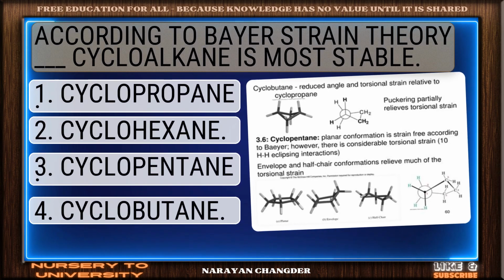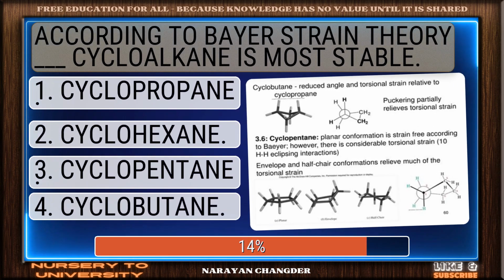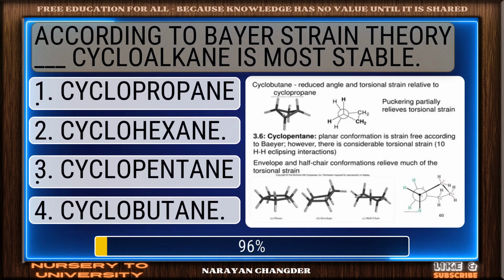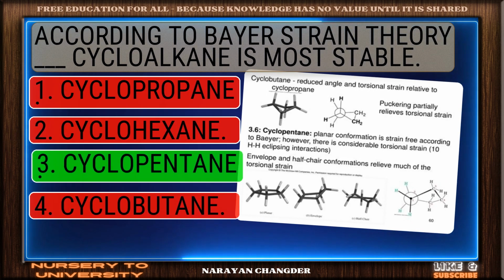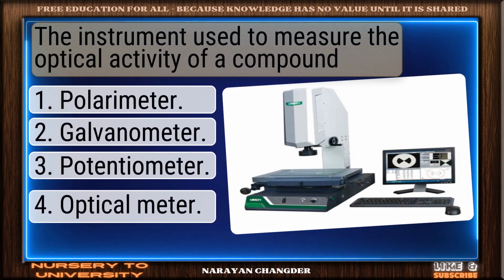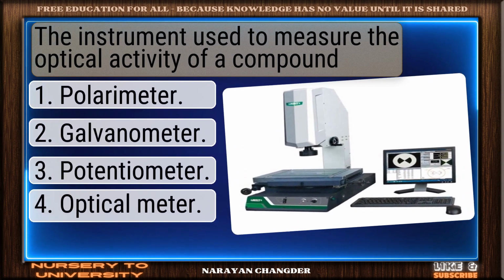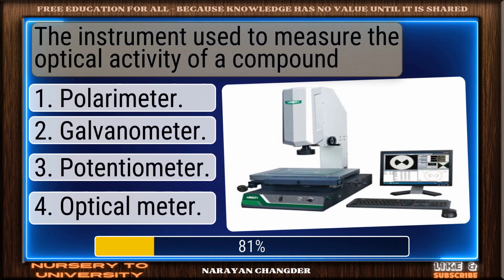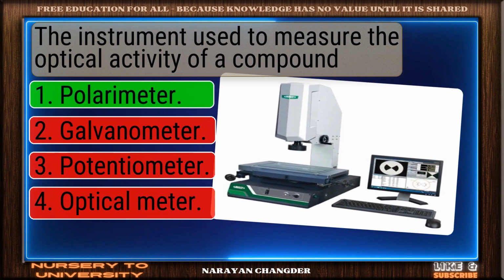According to Baeyer strain theory, which cycloalkane is most stable? Great thinking. Cyclopentane is the right choice. The instrument used to measure the optical activity of a compound. You chose polarimeter, and it is correct.